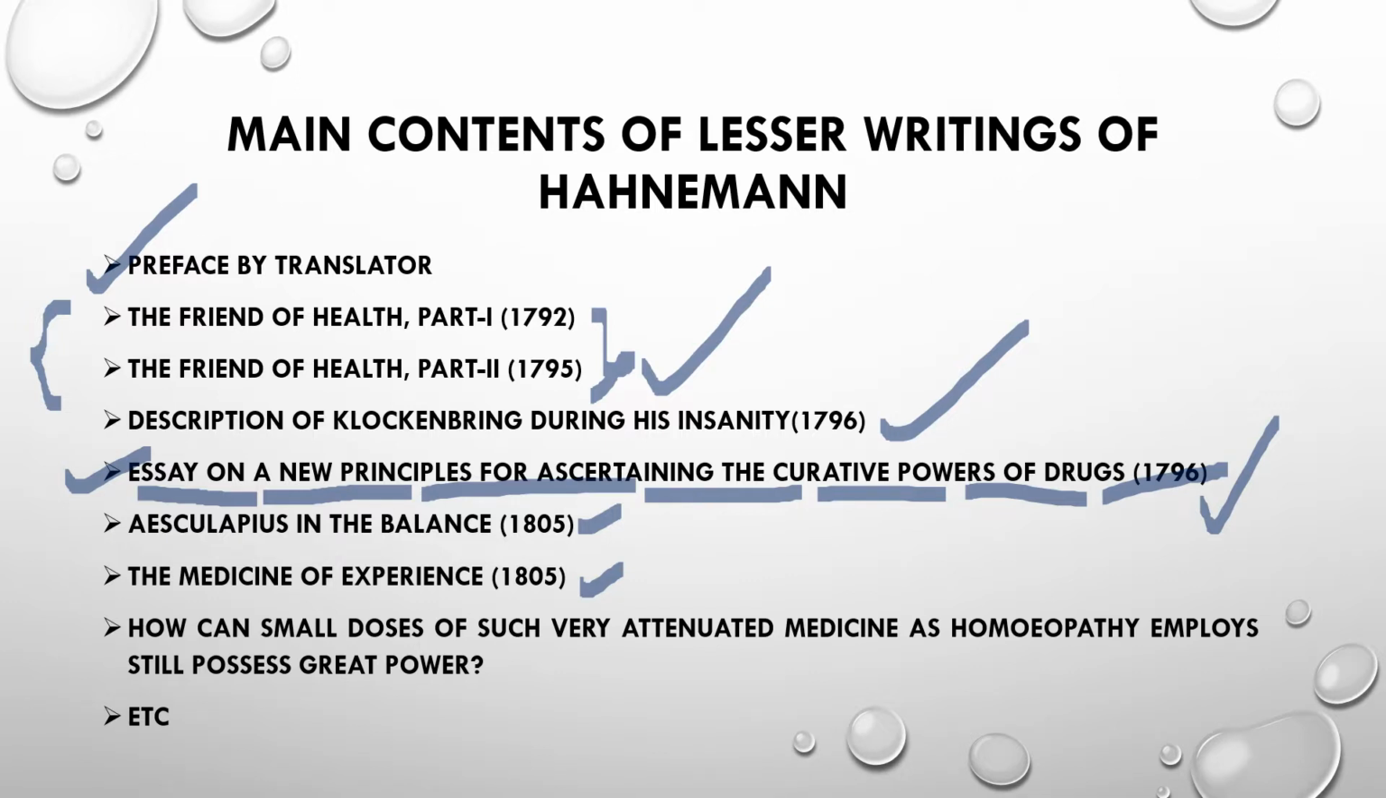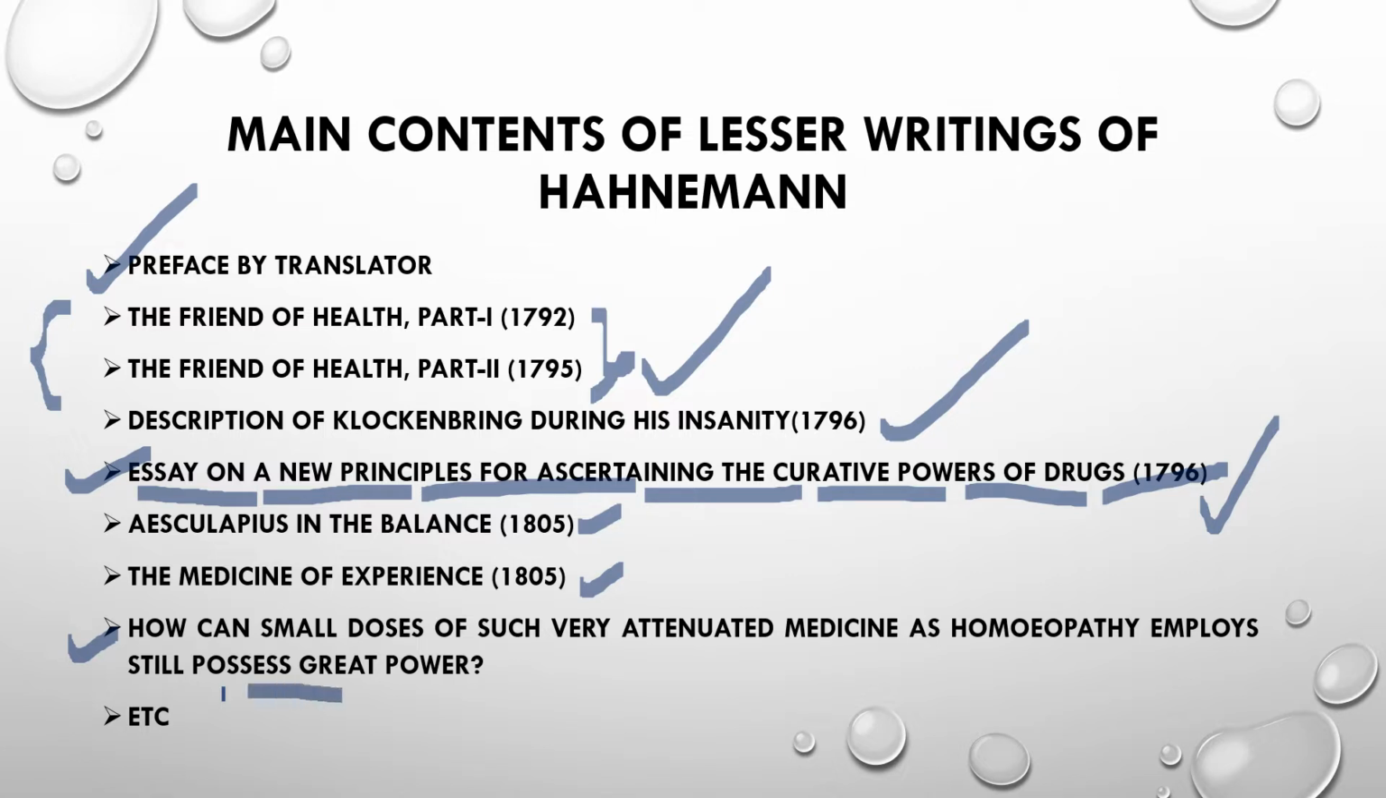Some other contents include, which I did not quote here, rabies, mad dog bites, venereal diseases, scarlet fever, remittent fevers, and many other things. You can see there are many original literatures, original writings of Hahnemann in the contents of the Lesser Writings of Hahnemann, and I felt this is one of the important and interesting topics.